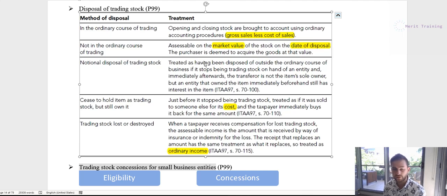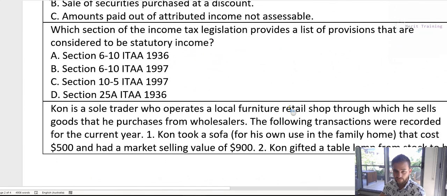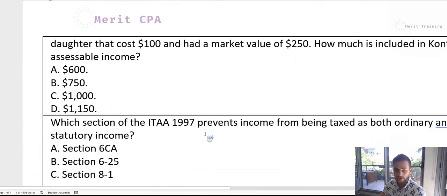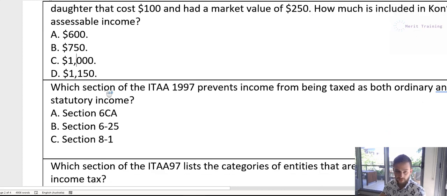And that's basically when you dispose of something, but it's not a normal sale, right? So that's what's happening here. He's disposing of it personally. It's being transferred to his daughter, and that's not in the ordinary course of business. So in this case, how we have to treat it is it's assessable on the market value of the stock on the date of disposal. So the market value of the stock per the question is $250. Okay, so the answer is we need to sum the $500 cost plus the $250 market value equals $750. So the correct answer for this one is B, $750.